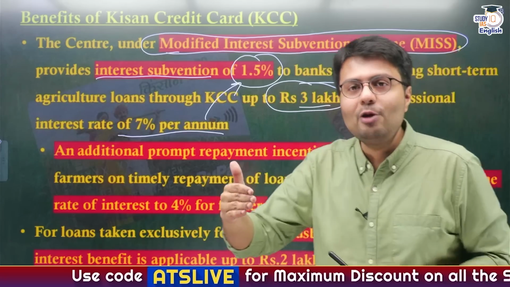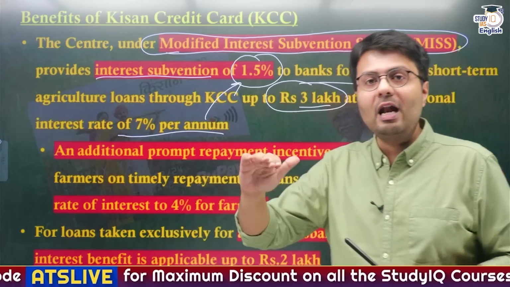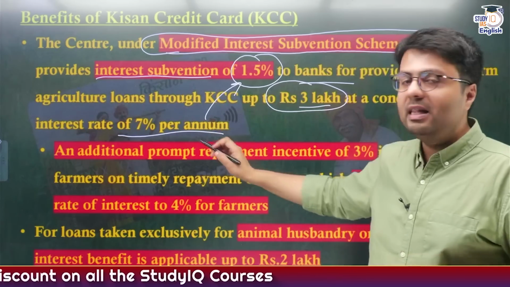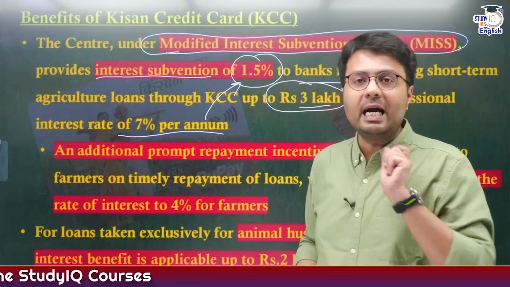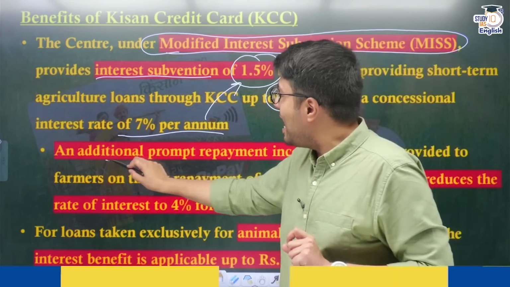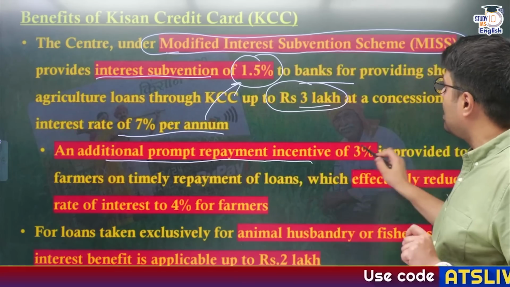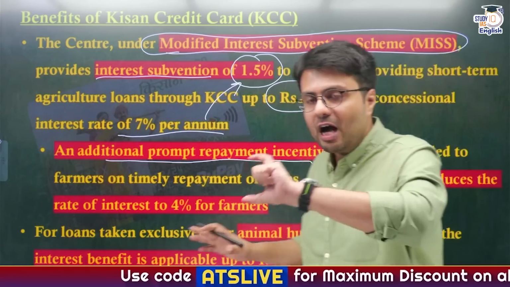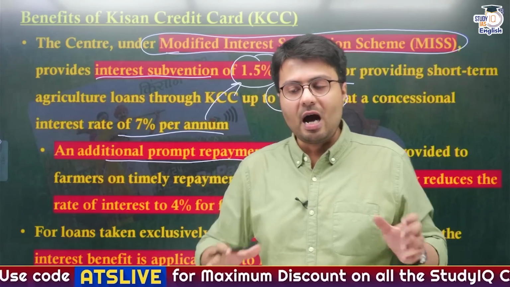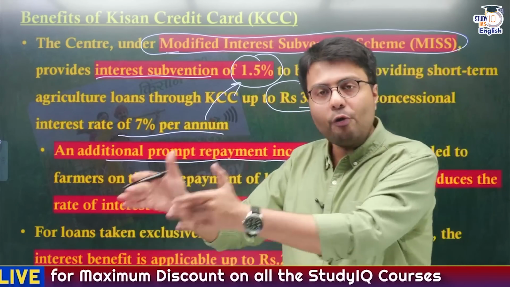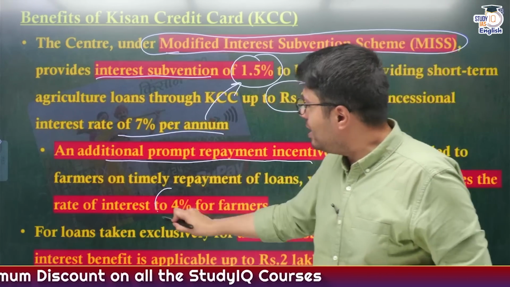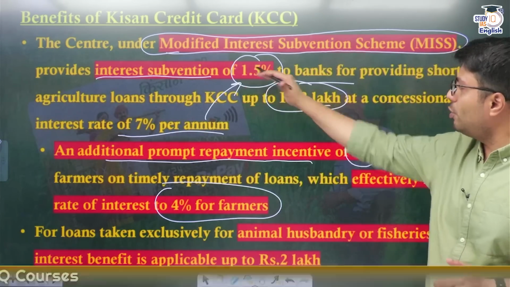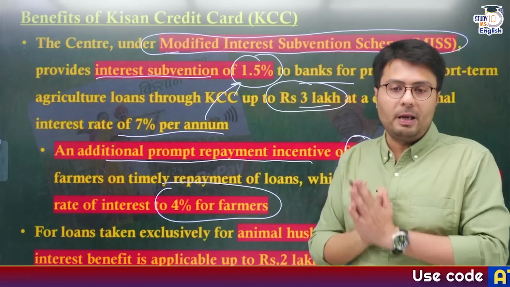Additionally, to make loans sweeter and to allow farmers to repay the loans in adequate time, the government says that if you repay the loans before the deadline day, we will provide you an additional interest subvention, or a discount, of 3%. This effectively means that if farmers take loans under Kisan Credit Card and repay them before the deadline date, they are only required to pay 4% interest, which includes both of these discounts for prompt repayment.